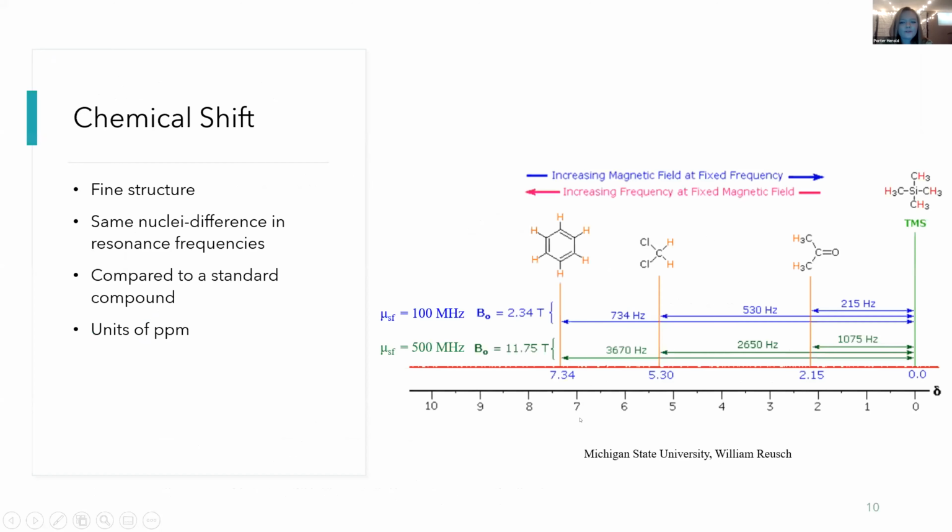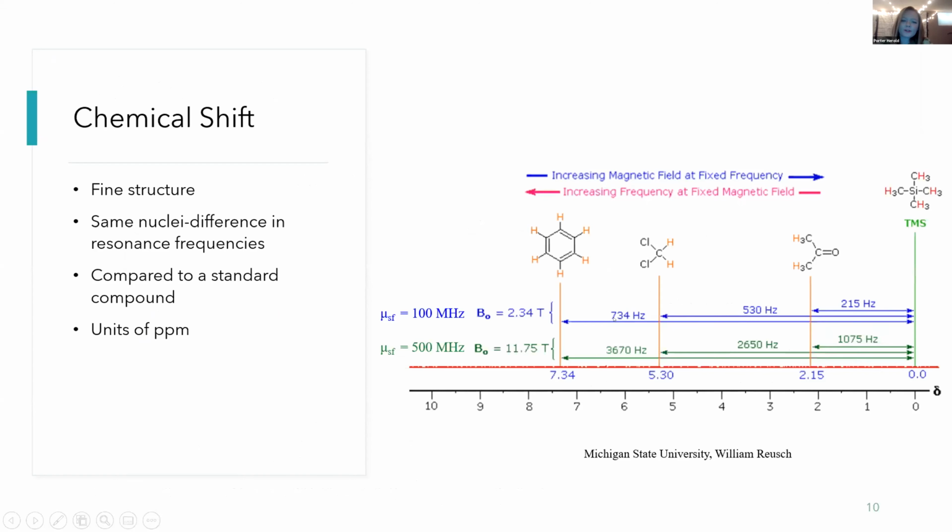So finally, we'll talk about chemical shift, and chemical shift can also be called fine structure. This is kind of difficult to understand if you're not familiar with NMR, because we get a frequency, we get a signal from doing NMR. So it's kind of confusing, like, why do we have this thing called chemical shift? We get frequency, that makes no sense. Well, chemical shift is what we do.